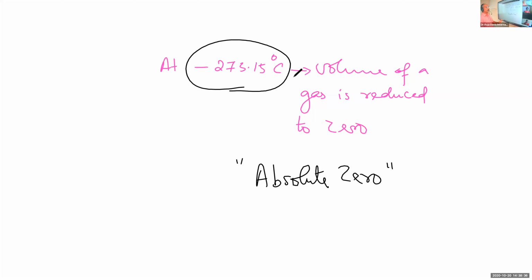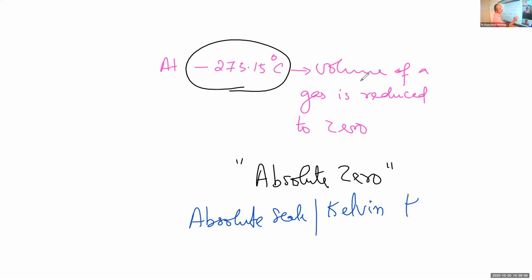From here, a new temperature scale is introduced by Kelvin. It is called the thermodynamic scale, or it is also known as the absolute scale of temperature, or the Kelvin scale.